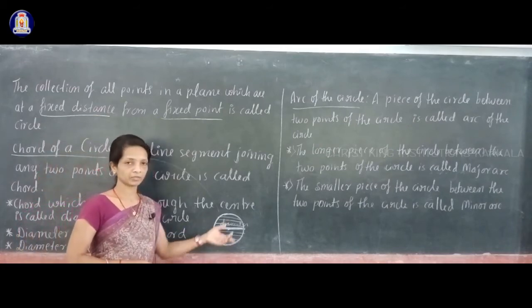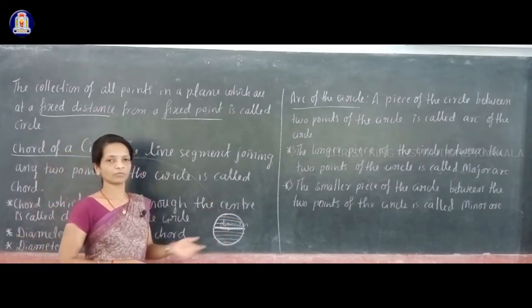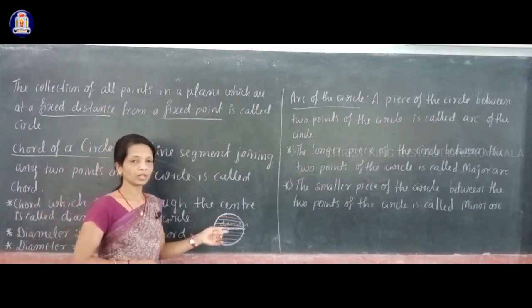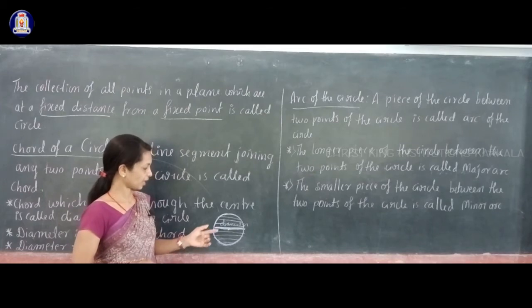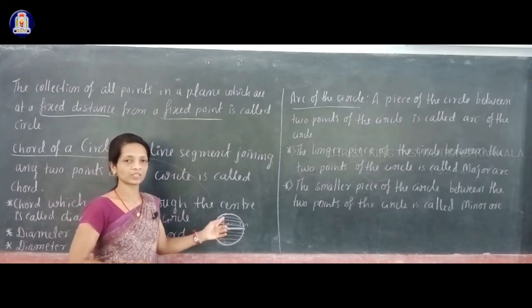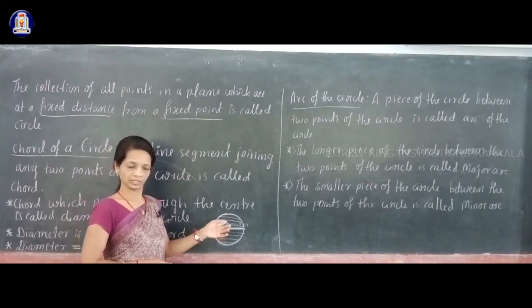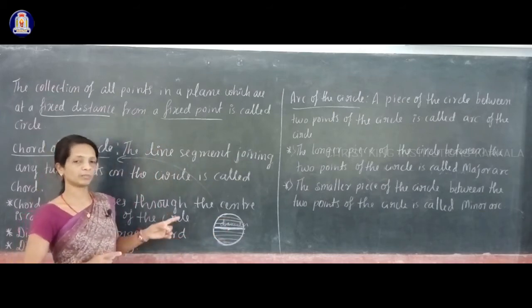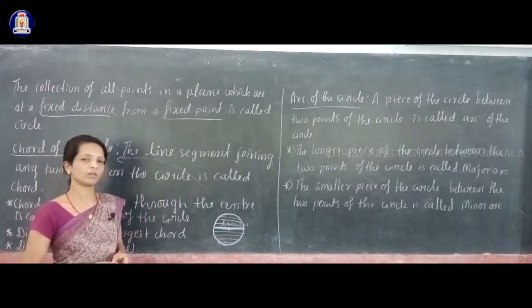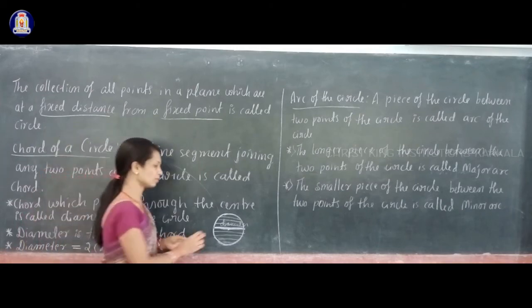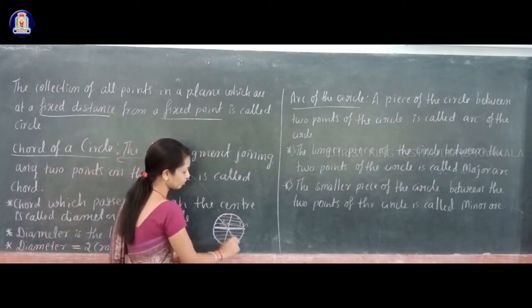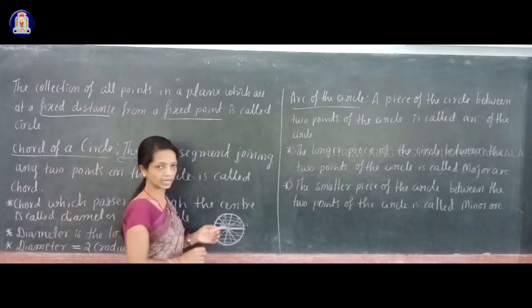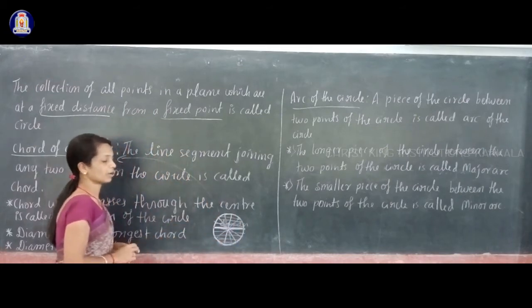You can do one activity: draw many chords for a given circle, measure all the chords' lengths, and see which is the longest chord, and that is nothing but the diameter. Only the diameter will be the longest chord. And for a given circle you can draw many diameters. Through the center of the circle you can draw many lines, and those are diameters.